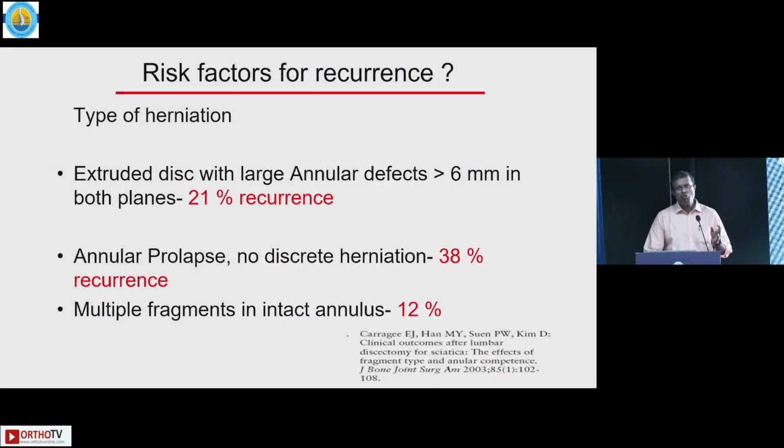Now, in this specifically, the radiology feature is that when you have an extruded disc with a large annular defect, meaning more than 6 millimeter in both planes, there is at least a 1 in 5 chance of recurrence. So we should know this when you look at the MRI. And remember, an annular prolapse with no disc herniation has a high rate of recurrence. So always keep it in mind when you look at the MRIs and when you advise surgery for them. And intraoperatively, if you are the operating surgeon, if there are multiple fragments in an intact annulus, again there's a higher rate of recurrence as compared to a classical sequestrated disc.